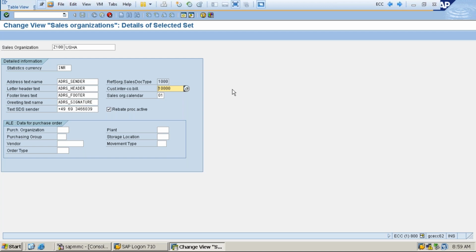Internal customer means if your client is Usha, Usha itself is your internal customer, and for that customer we'll give some naming convention. Okay, one different number. And if you are working for some other client, they also must have the internal number to use their material.